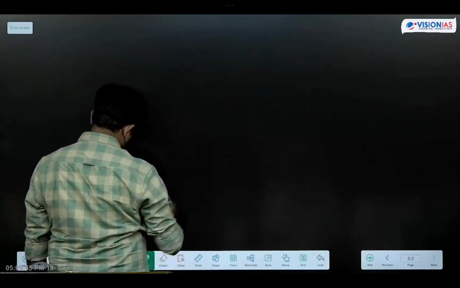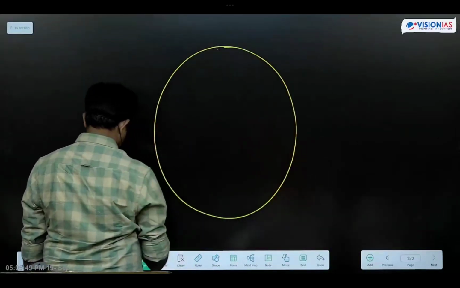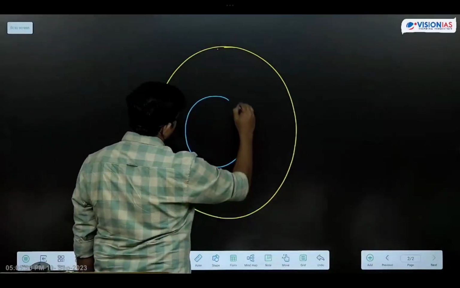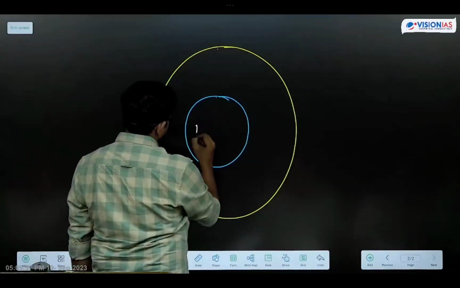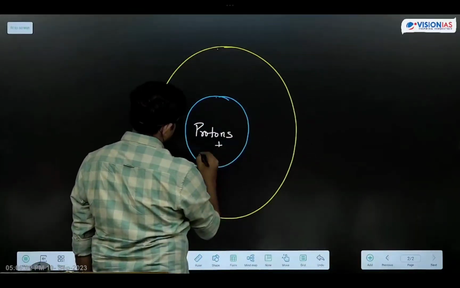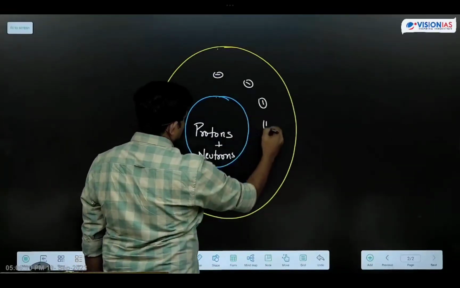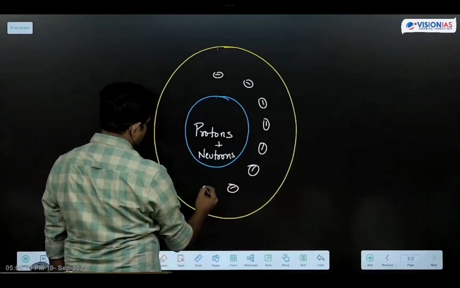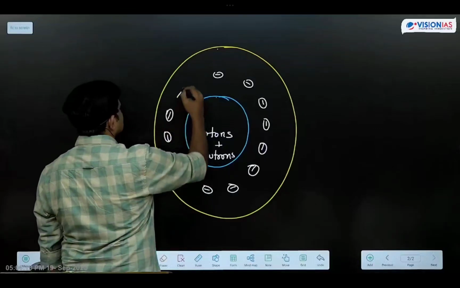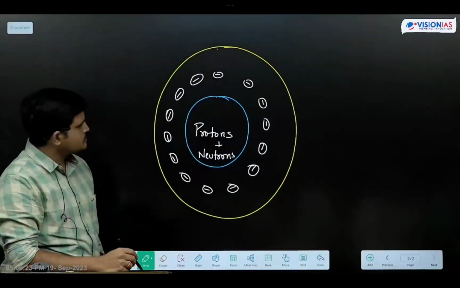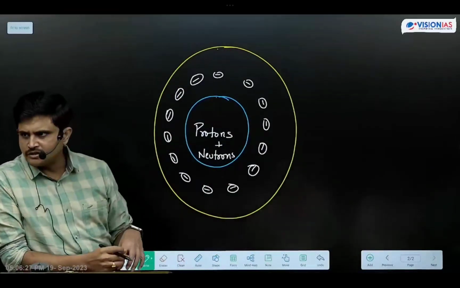Atom consists of a nucleus. Nucleus consists of protons plus neutrons, and electrons revolve around the nucleus of an atom.